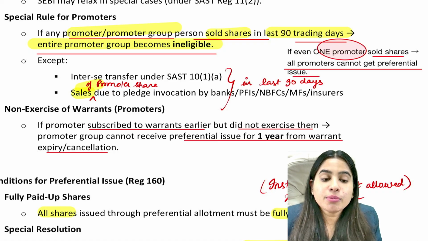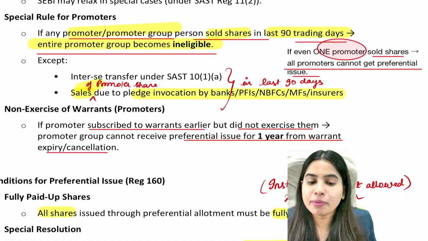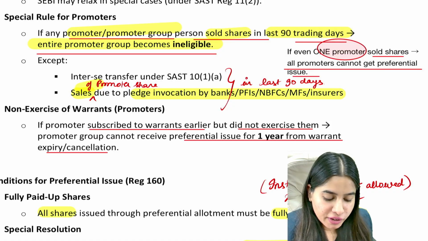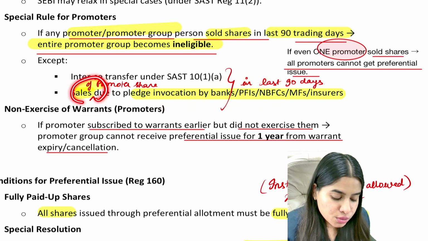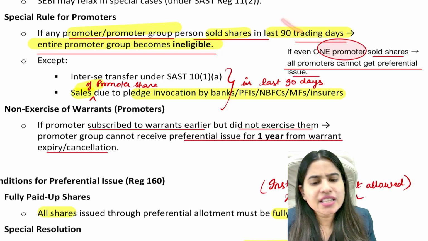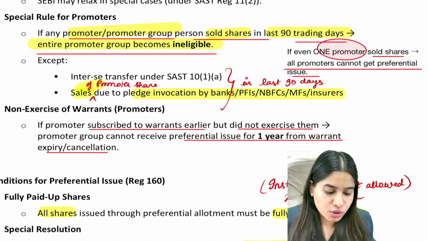For example, if the promoter sold their shares due to invocation of pledge by bank or PFIs, which means you have taken some loan from bank or PFI, and bank or PFI invoked that pledge, and due to that you sold your shares in the 90 days, in that case, that is a genuine case. They will not be disqualified to receive preferential offer.